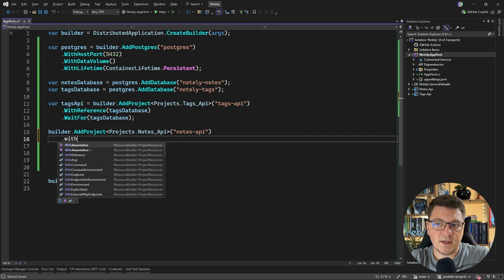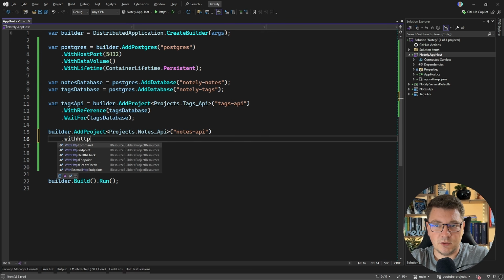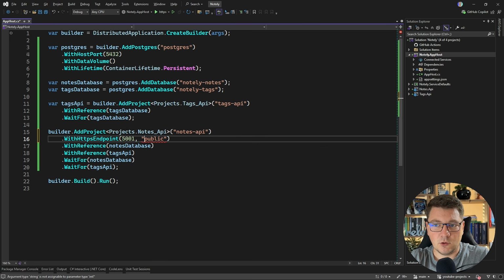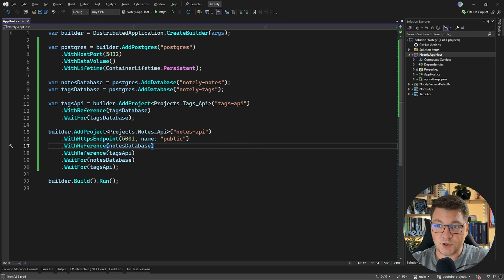Lastly, because I want the notes API to be available from my local system on a fixed endpoint, I'm going to expose port 5001 so that I don't have to look up the Aspire assigned port, which is somewhat random. So now we have our two services ready.